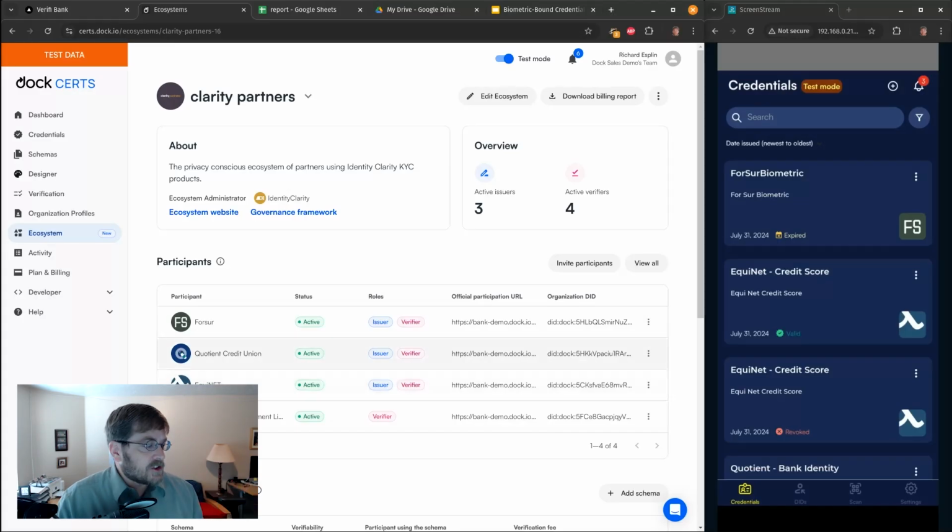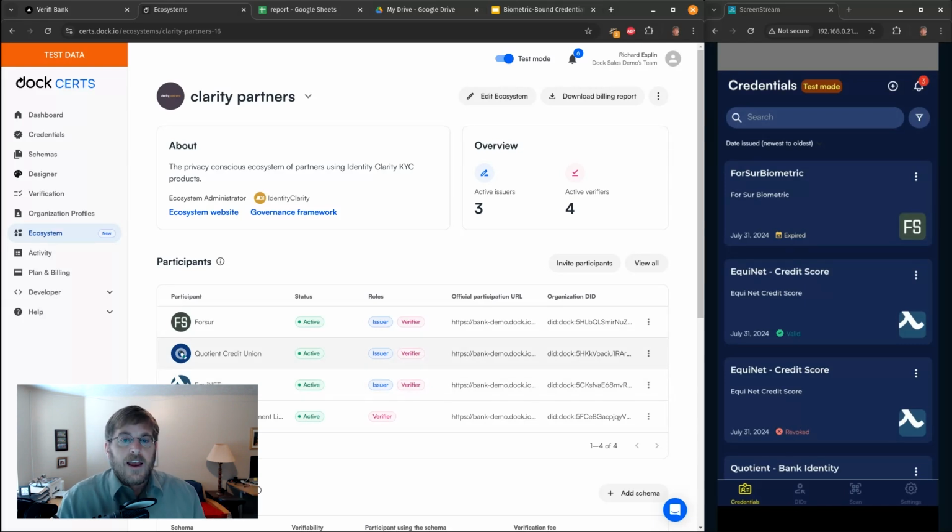They had to validate that information and send it out, but there hasn't been a good way to ensure that the verifier who's getting the benefit of that good information is sharing some of that with the issuer. That business model is preserved. This is the certs interface, which is an administrator tool where you can come in and configure your ecosystem.